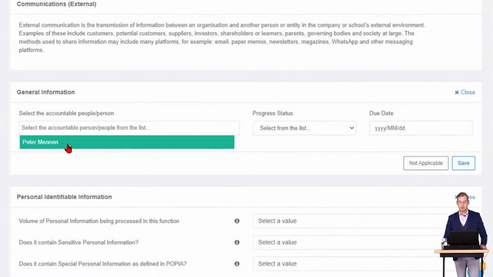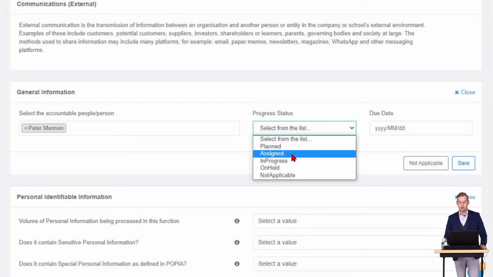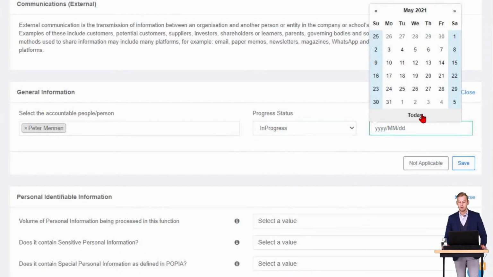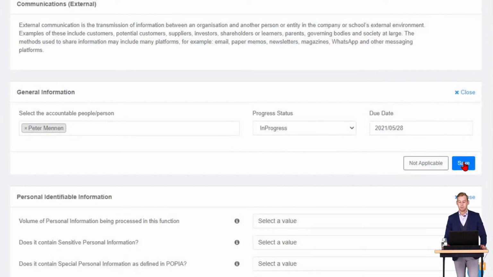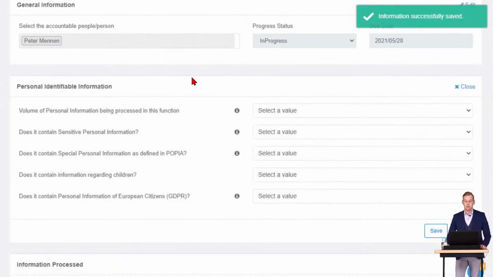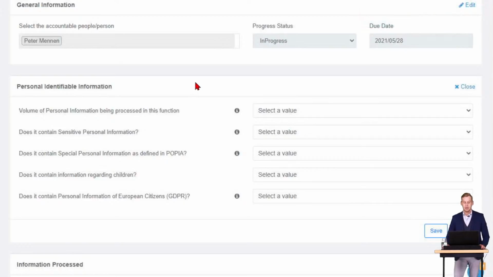So accountable person, going to select myself again. We're going to say this is in progress, and the due date, once again, going to select today. Got a lot to do today. Personal identifiable information. So the volume and the categories. Let's have a look at that. The volume of personal information being processed in this function.